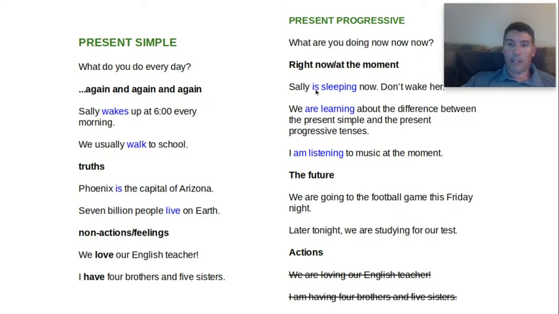So, for example, Sally is sleeping now. Don't wake her. Be quiet. Or we are learning about the difference between the present simple and the present progressive tenses. Or I am listening to music at the moment. So we often say at the moment, or we often say now or right now, because we're talking about this moment.